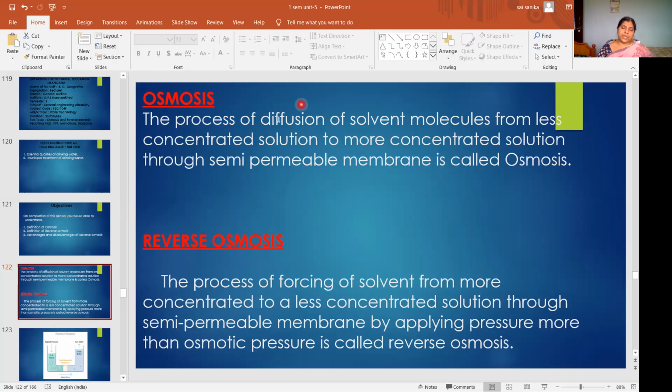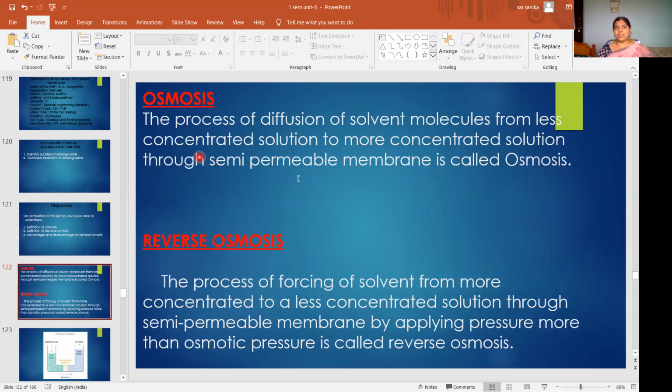Diffusion means movement of which molecule? Solvent, water molecules, from less concentration, that means dilute solution, to more concentrated, very concentrated solution. Through what? Semi-permeable membrane.